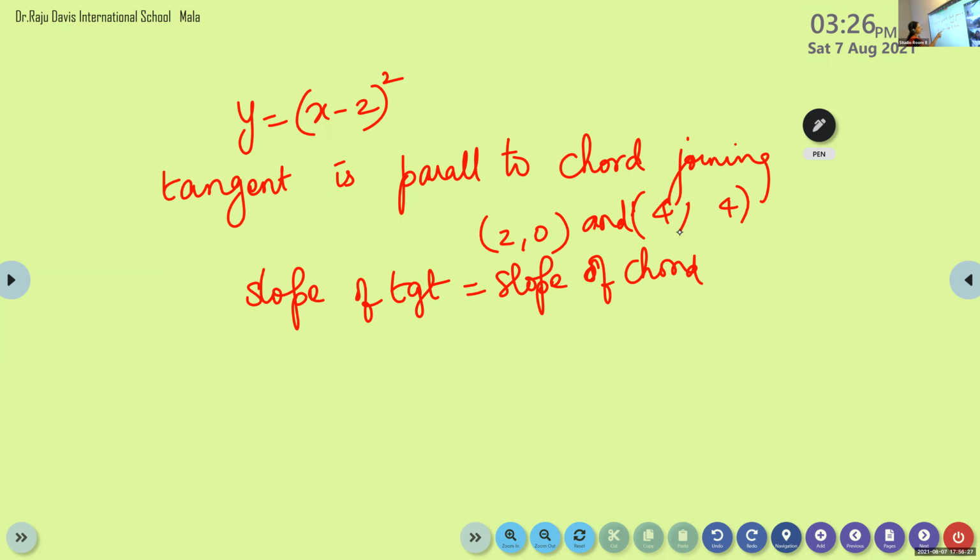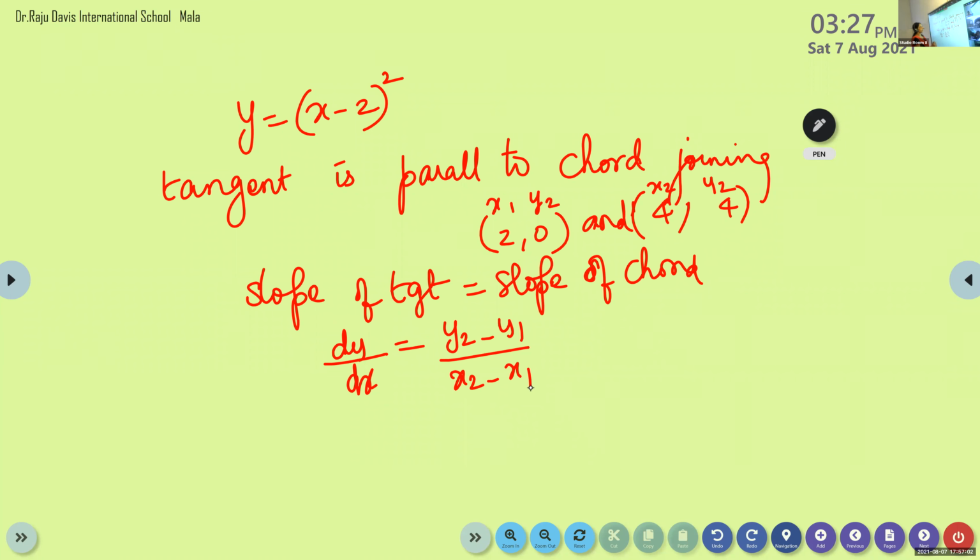So what is the slope of the tangent? Slope of the tangent means it is dy by dx, isn't it? Look at the chord. In which form is the chord given? It is given in point form, (x1, y1) and (x2, y2). If it is given in point form, the slope is (y2 minus y1) by (x2 minus x1), isn't it? So from y, find out what is dy by dx.